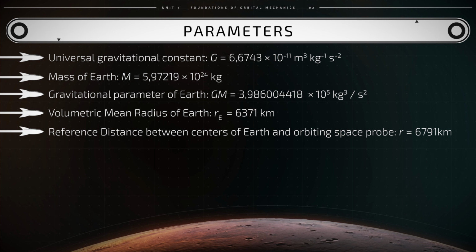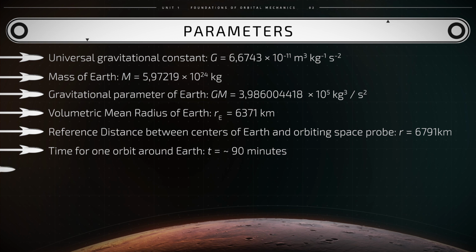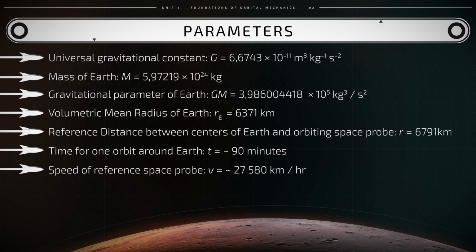Such a space probe would only take about 90 minutes to complete one revolution or orbit around the Earth at an average speed that equals 27,580 kilometers per hour. Think about it. An airliner traveling at such a speed would only take less than 4 minutes to travel from Vienna to London.